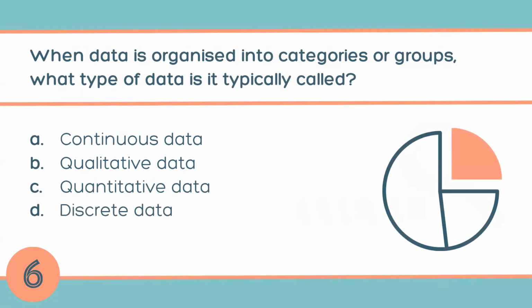When data is organized into categories or groups, what type of data is it typically called? Continuous data? No, because continuous data is measurable data. Qualitative data, quantitative data, discrete data. So the answer is discrete data.